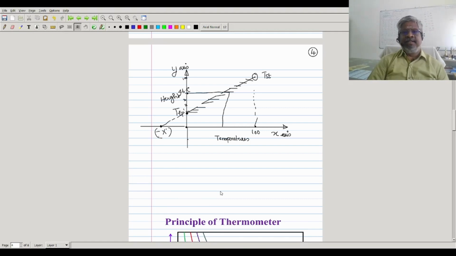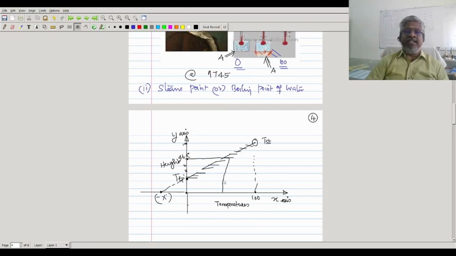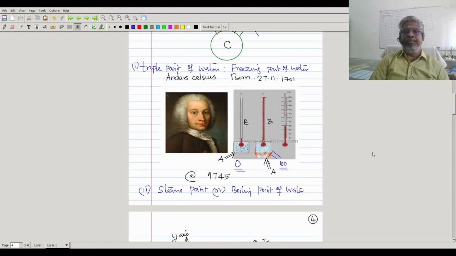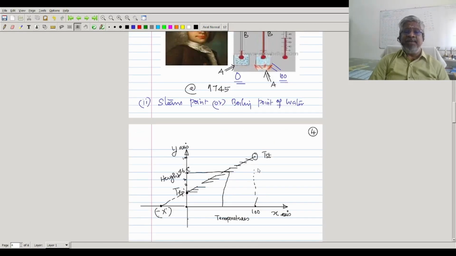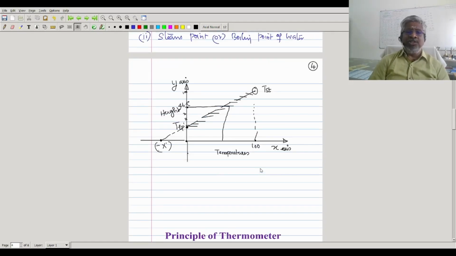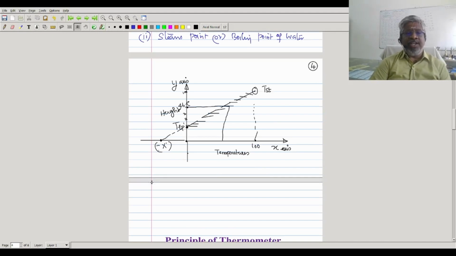In this case, our ice bath, this ice bath is A, and the thermometer is B. So then, what is C? C is nothing but a place where you want to measure. Suppose I want to measure the temperature of water in a vessel.